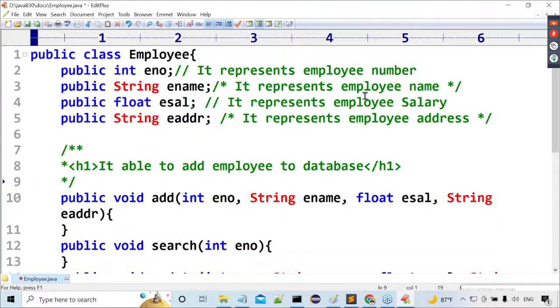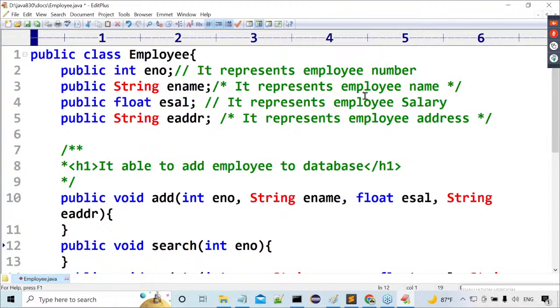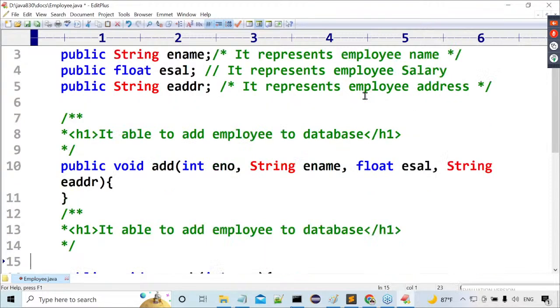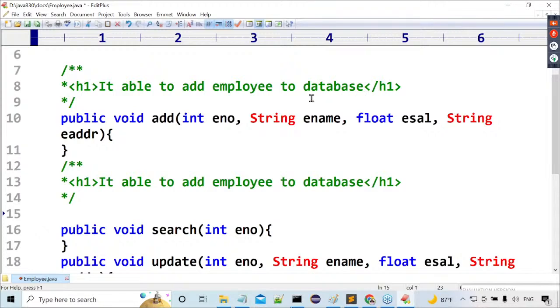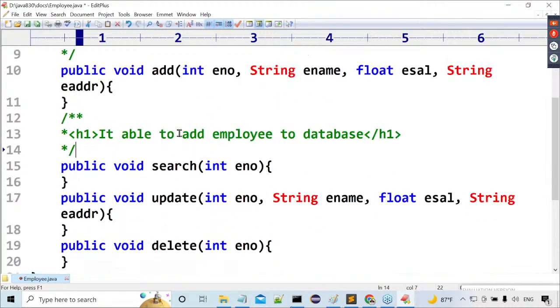If we want to provide space, then we have to use like what? No, star. Let me copy this. I want to provide the same thing above, like what? No, the search method also. Here I want to provide above the search method: it is able to search an employee from the database. Database on what? No, employee number.